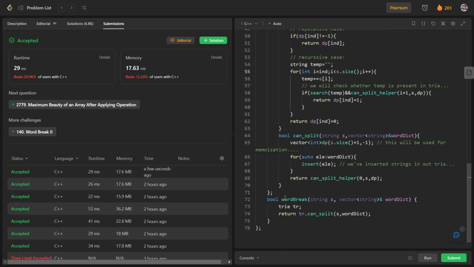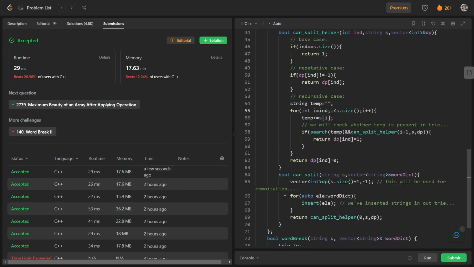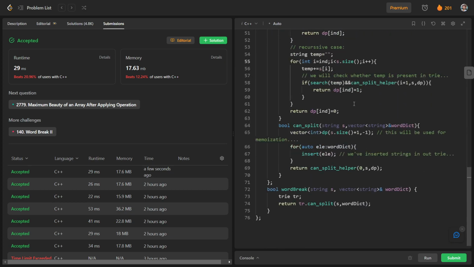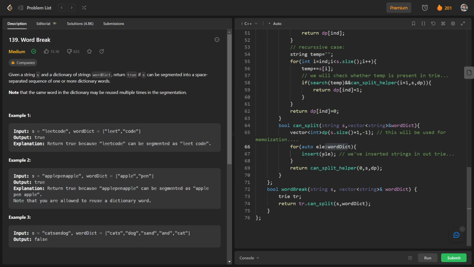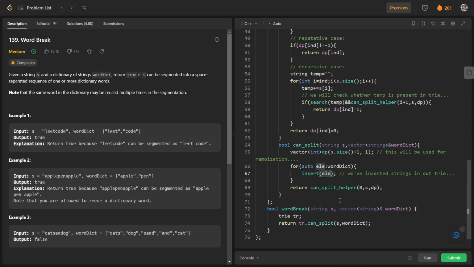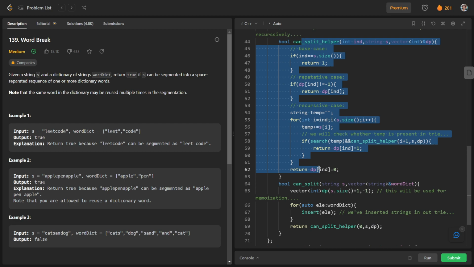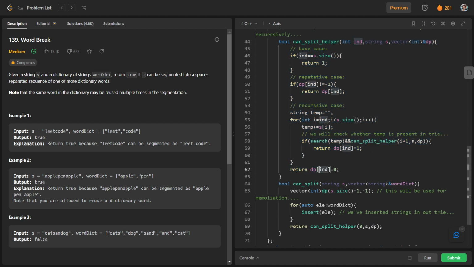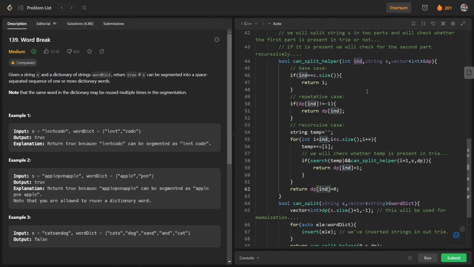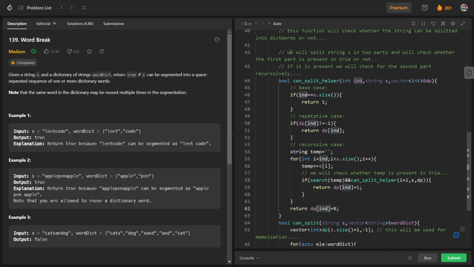Okay, so this was the first approach, and I will explain this approach again. We will iterate over all the strings of this word dictionary, and we are going to insert these strings in our Trie. And after that, we will have our helper function, can split helper. It is basically a recursive function, which, as I told you here, will split string s into two parts, and we'll check whether the first part is present in the Trie or not, and if the first part is present, we will check for the second part recursively. So that's what we will do here.